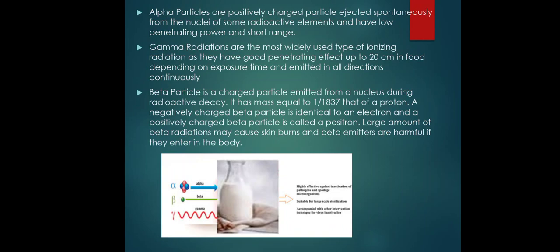So the alpha particles are positively charged particles which are ejected spontaneously from the nuclei of some radioactive elements and have low penetrating power and a short range. This is near about less than 1 centimeter. Then next one is the gamma radiation, which is most widely used because of its ionizing and penetrating effect. It penetrates up to 1 to 20 centimeter in the food after exposure and it is emitted in all directions continuously.